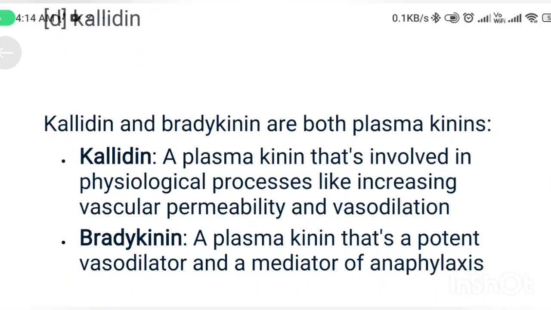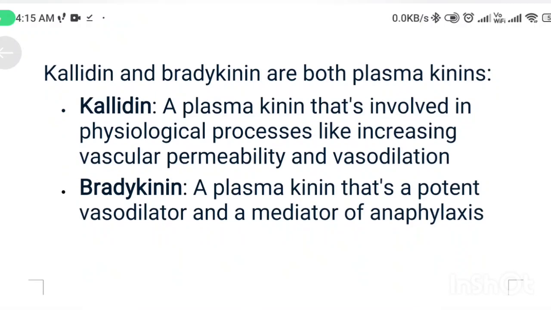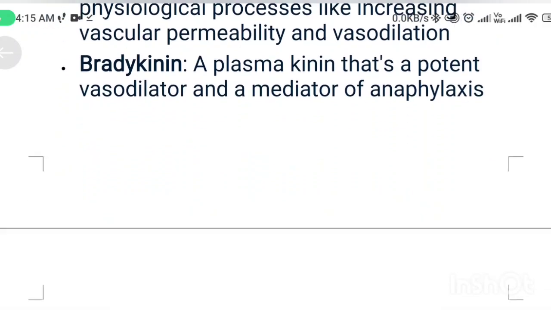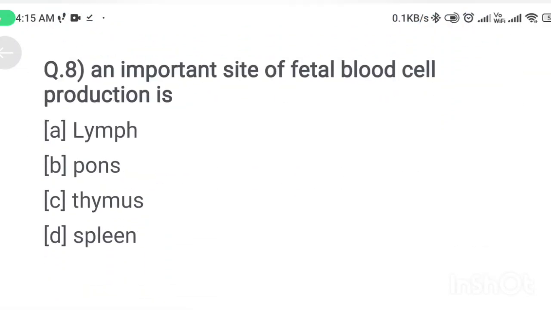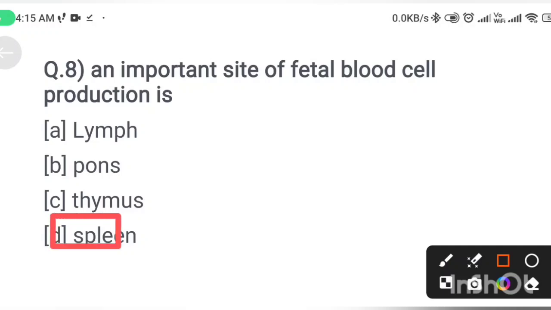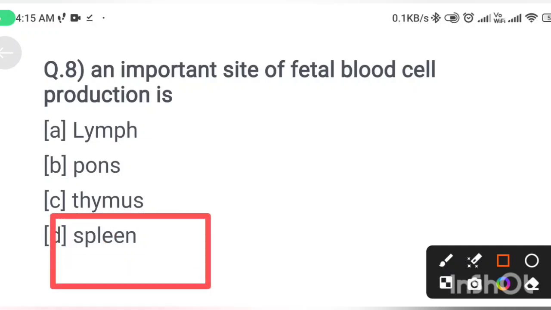Kallidin is a plasma kinin involved in physiological processes like increasing vascular permeability and vasodilation, and bradykinin is a plasma kinin that is a potent vasodilator and a mediator of anaphylaxis. Next question. An important site of fetal blood cells production is: option A lymph, option B pons, option C thymus, option D spleen. The answer is option D, spleen. Liver and spleen are important sites of fetal blood cell production.